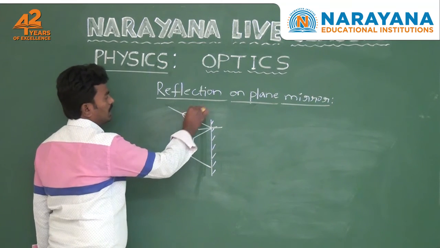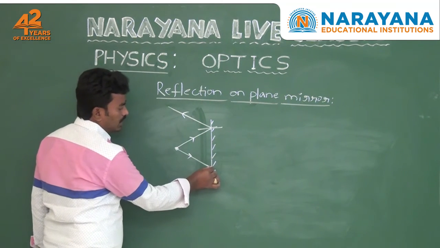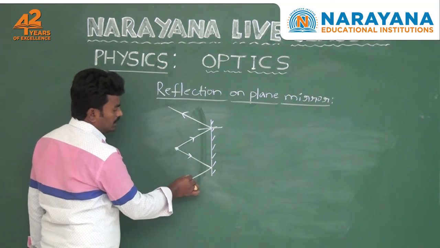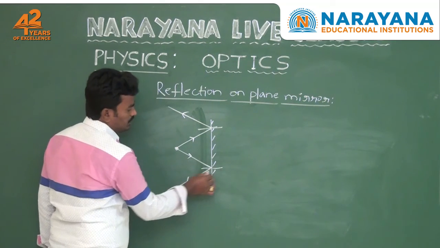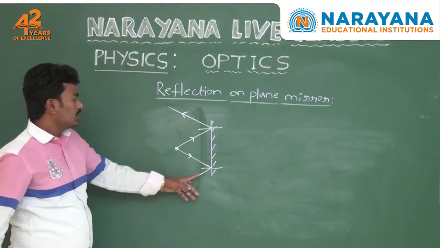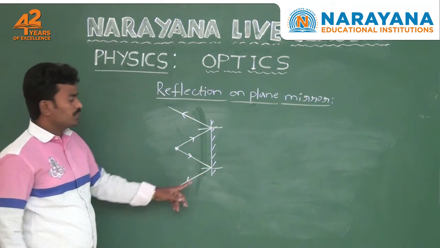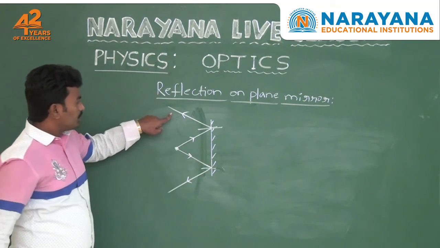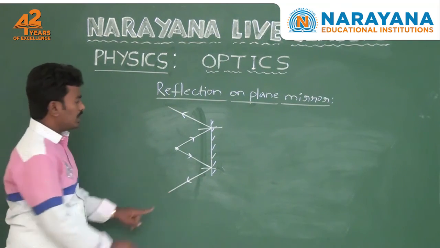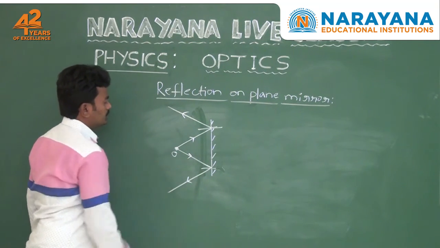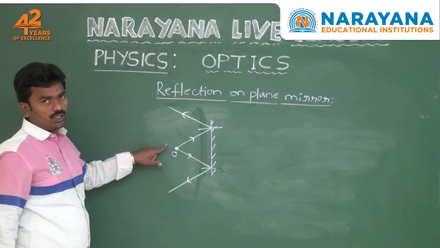So this is one reflected ray, and you also observe the second reflected ray, that is this one, by observing the first law of reflection. This is the point of the object, the position of the object.